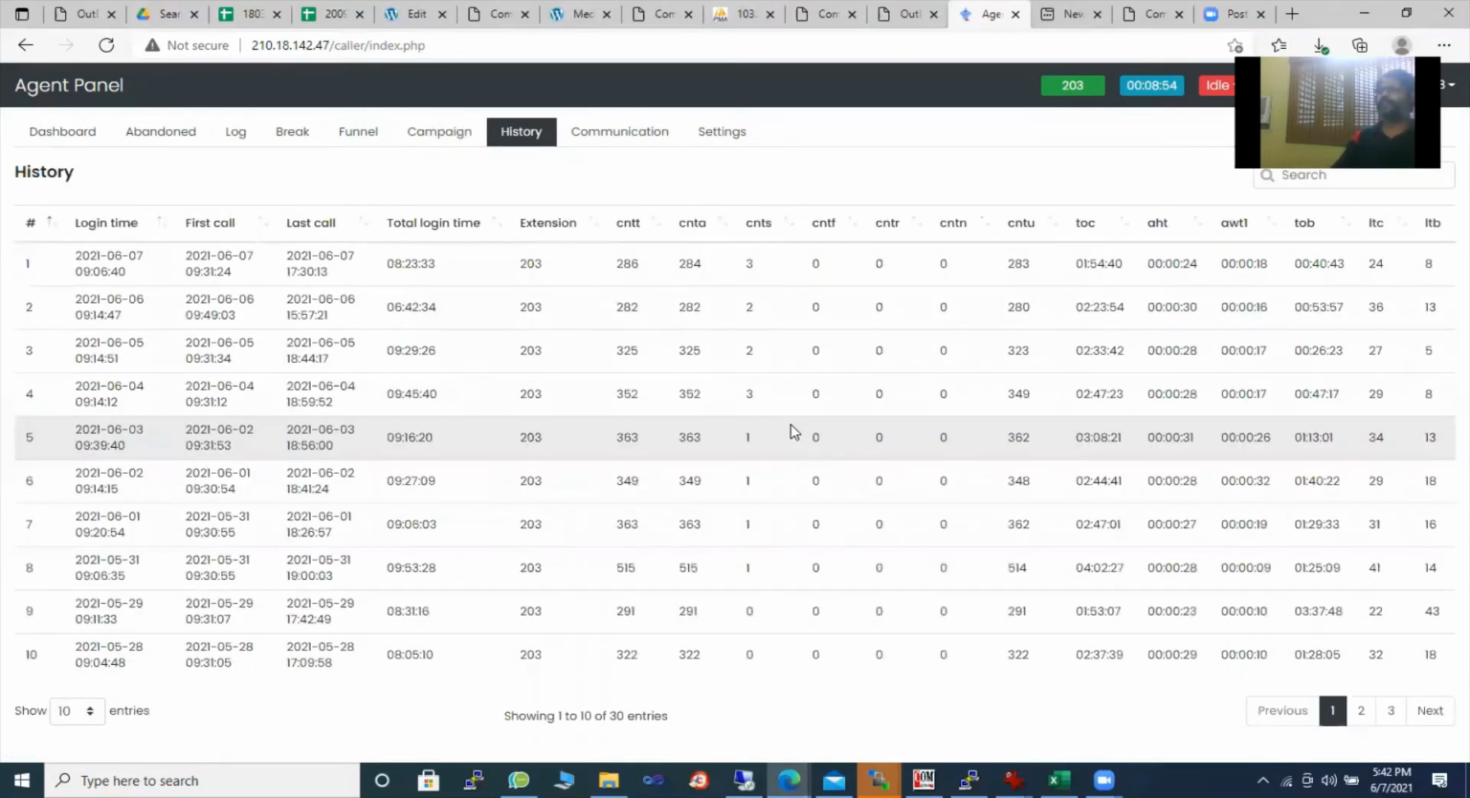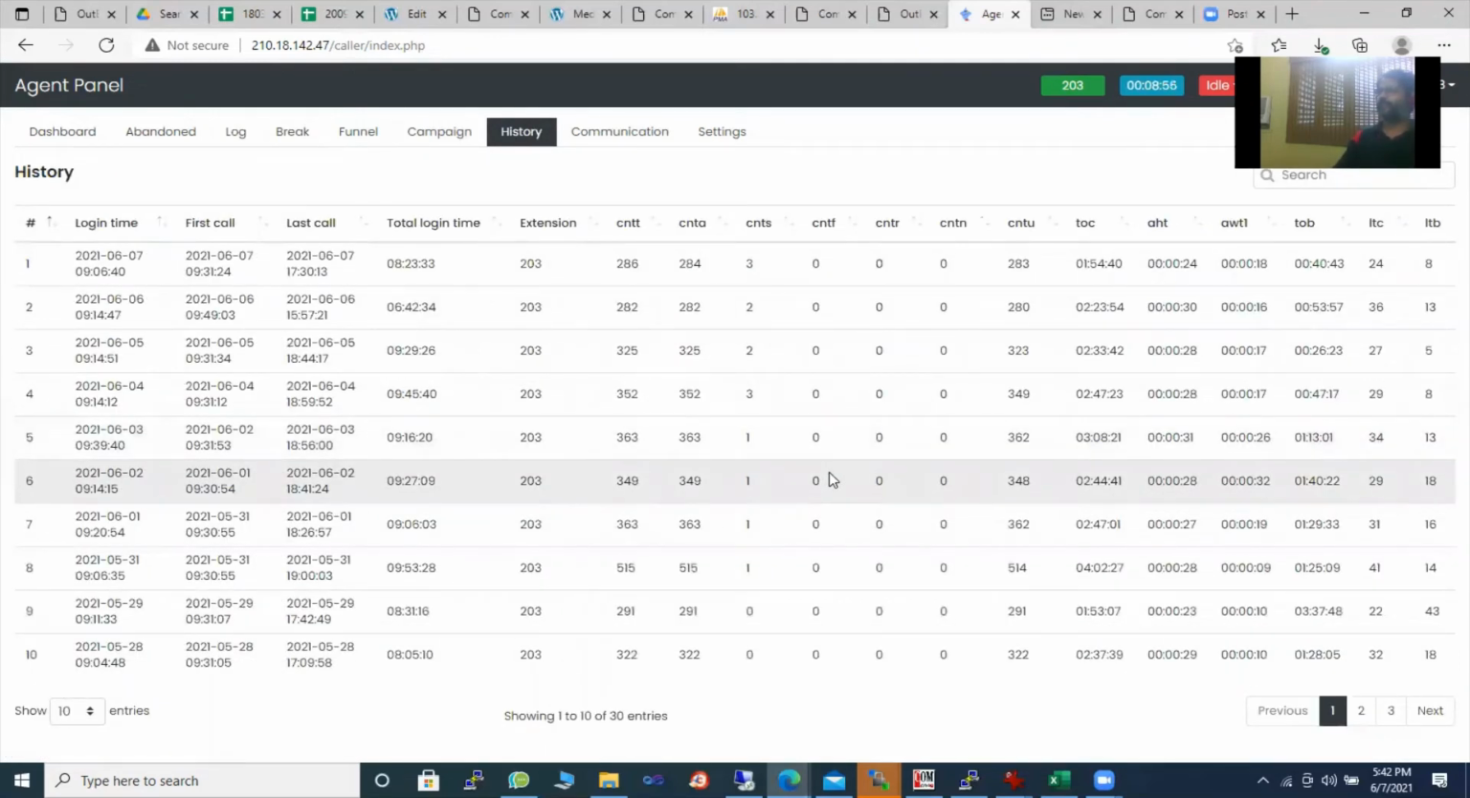Okay. And then here is the history. The last 30 days' complete performance of that agent, she can actually see for herself. See, today is the 7th. And today her total login time is about 8 hours and 23 minutes in extension 203. Total count is 286. Answered is 84. Successful count is 3. Funnel is 0. Reschedule is 0. No response is 0. Unsuccessful is 283. Time on call is 1 hour and 54 minutes.